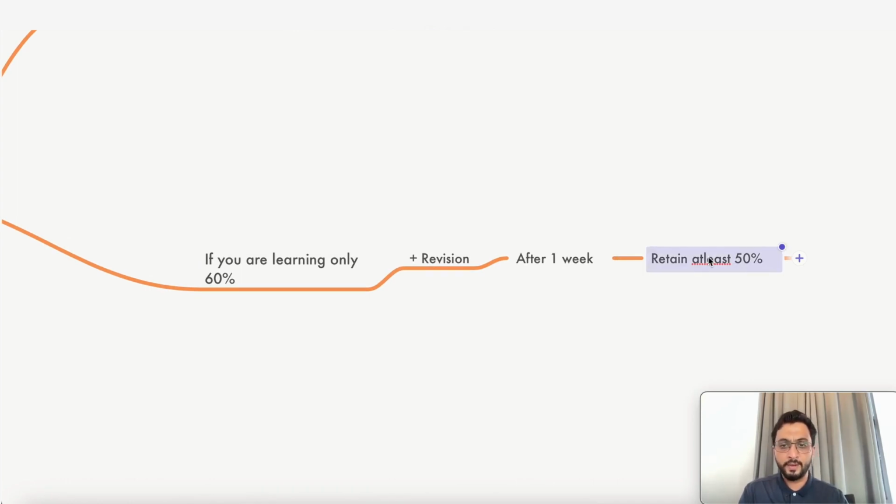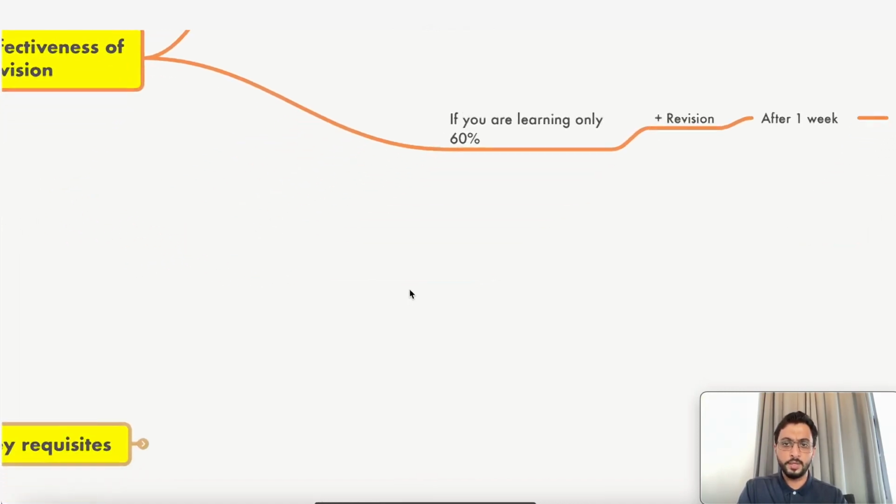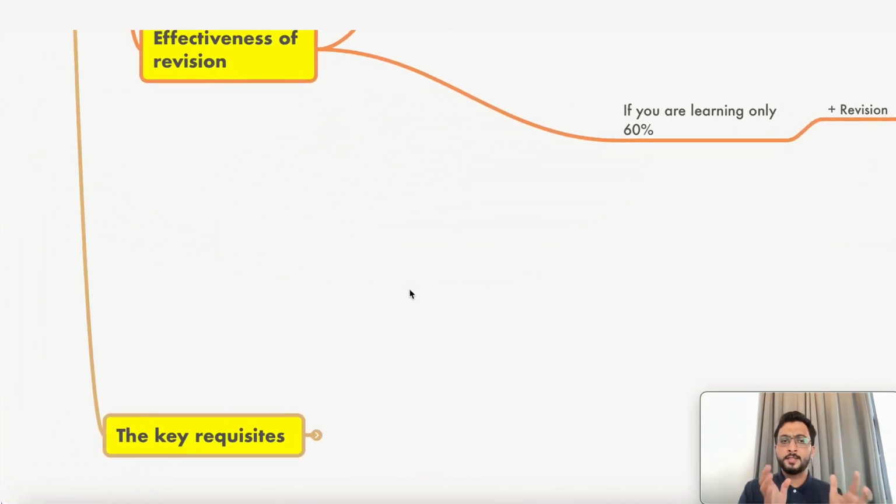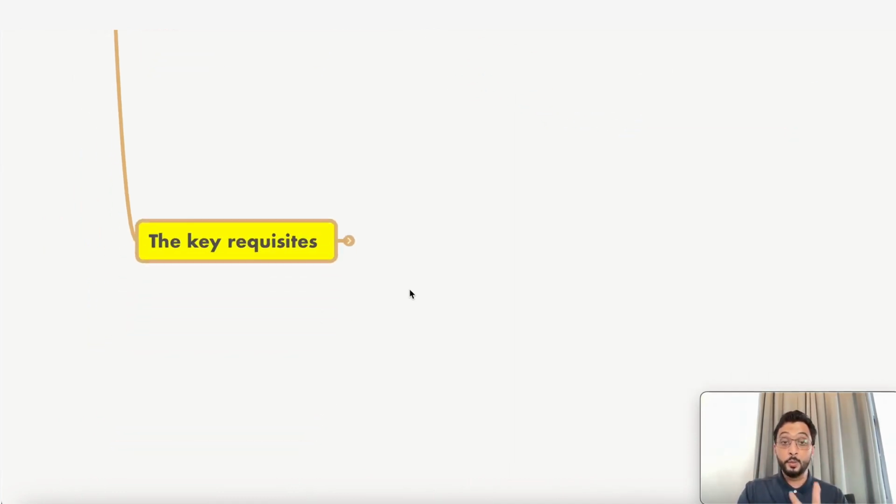Now, how many times have you revised so far? Same day, next day, Sunday. So 3. How much more is remaining? Minimum 7. So if you're retaining 50%, you still have 7 more revisions. And you can't go with 100%. No one will go with 100% perfectness. Maximum you can reach is 80% somewhere, because 20 subjects, huge syllabus, isn't it? The 2 methods of learning.